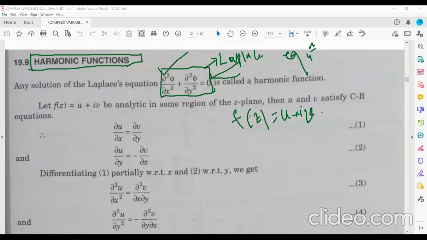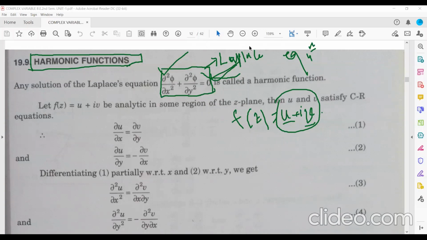If both u and v satisfy this Laplace equation, then you can say that